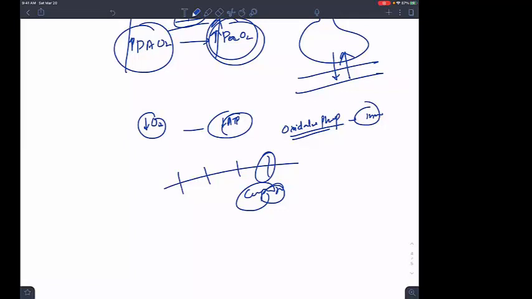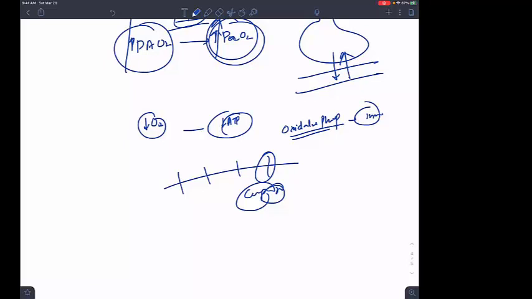But here I want to tell you, if you have a decreased amount of oxygen, hypoxemia, and if you have an SaO2 of less than 80%, then the patient will manifest with cyanosis. And what will be the other findings of the decreased saturation?